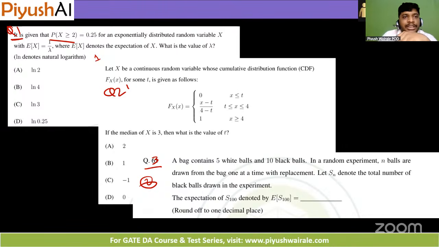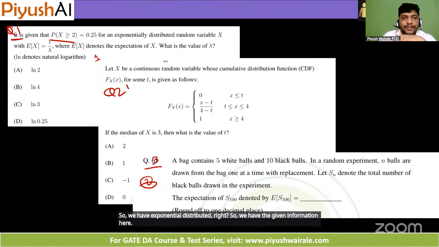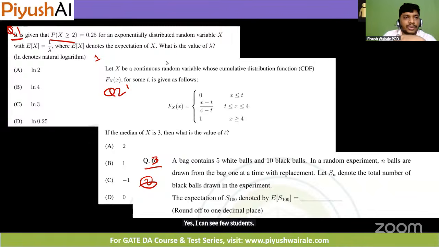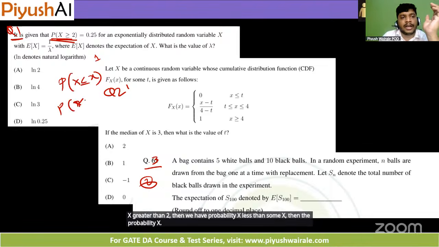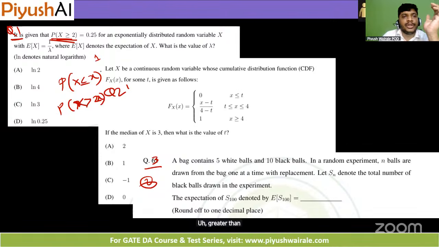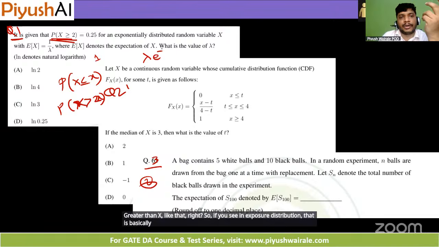So we have exponentially distributed, right? So we have the given information here. Yes, I can see a few students, right? So this is basically a what? Probability X greater than 2, then we have probability X less than some x, then probability X greater than x, like that, right? So in the exponential distribution, that is basically lambda e to the power minus lambda x here, like that, right? For x greater than 0, otherwise it is 0 here.